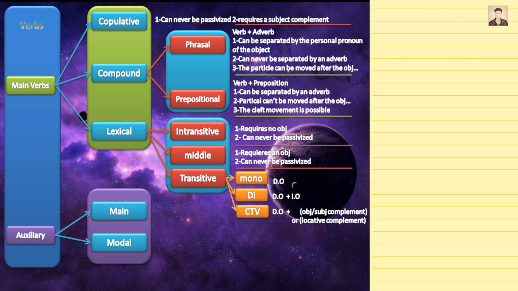Complex transitive verbs require a direct object and an object complement, subject complement, or locative complement. John stood the ladder against the wall. Stood is a complex transitive verb because there is a direct object, the ladder, and a locative complement, against the wall. They considered John intelligent. Considered is a complex transitive verb because there is a direct object, John, and an object complement, intelligent. And that's all for the verbs.